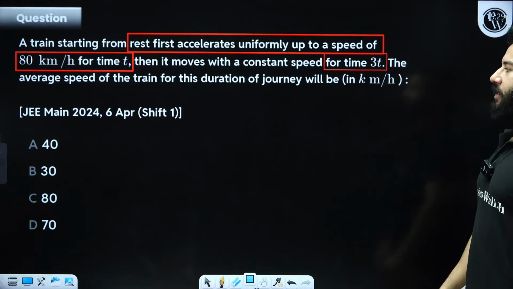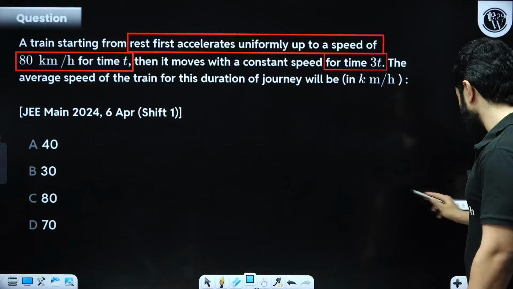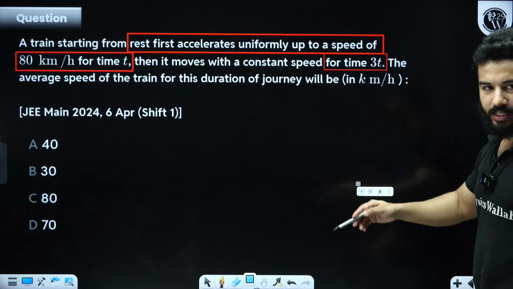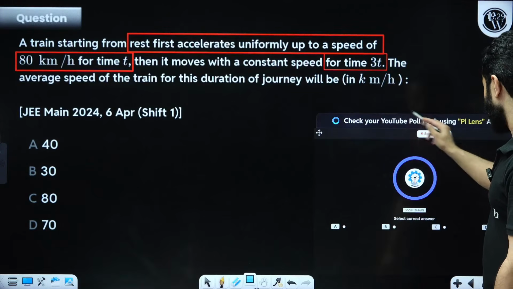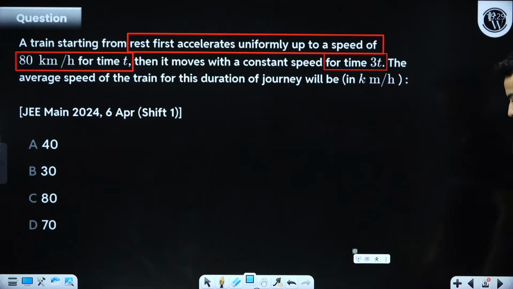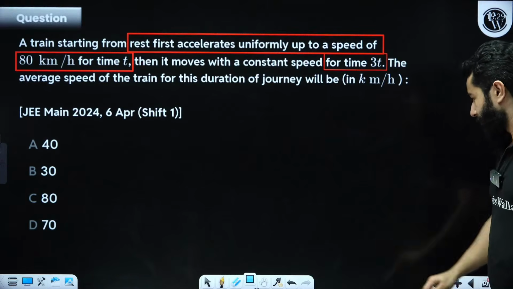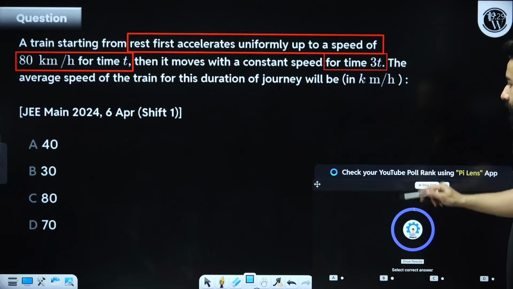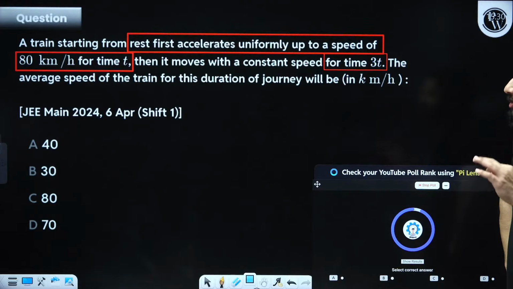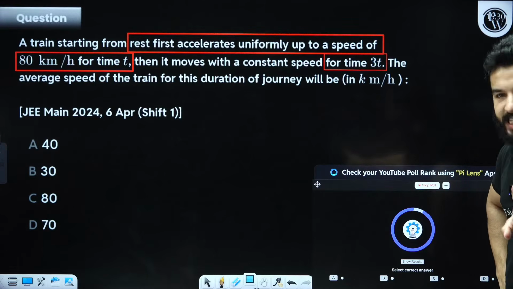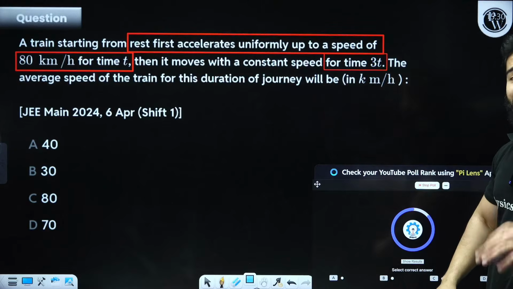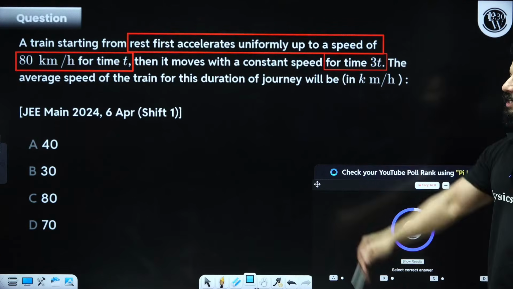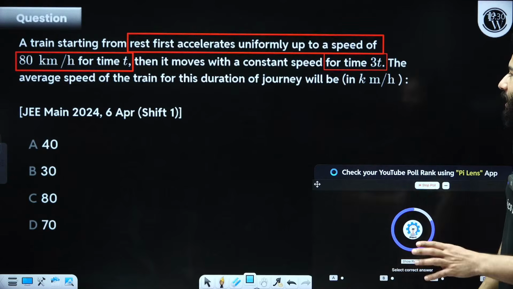The average speed of the train for this duration will be, come on, you guys do it. This is about average speed. I think you guys can do it. Let's start. 90 seconds. Let's begin. Be quick. A train starting from rest accelerates uniformly up to a speed of 80 for time t. Then it moves with a constant speed for time 3t. The average speed of the train for this duration of journey will be.